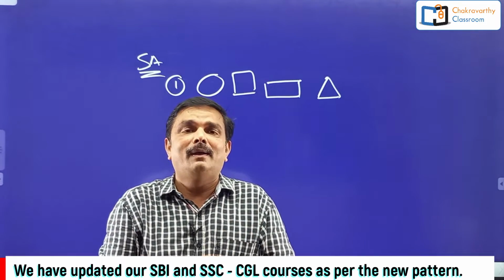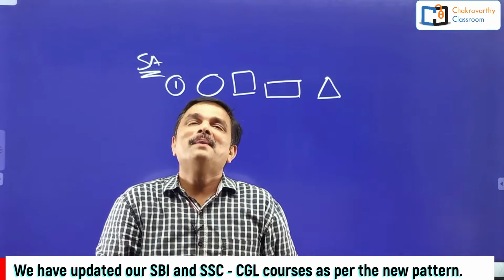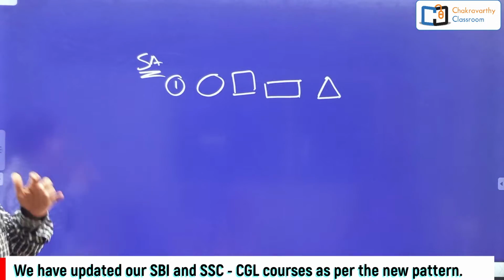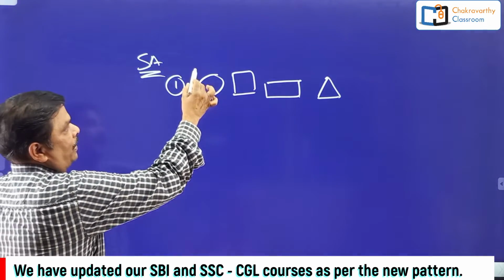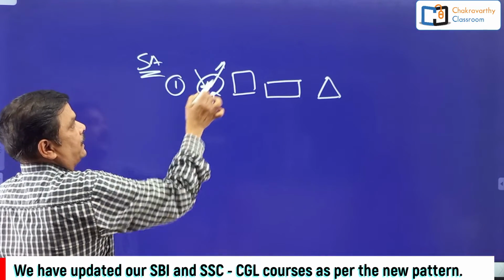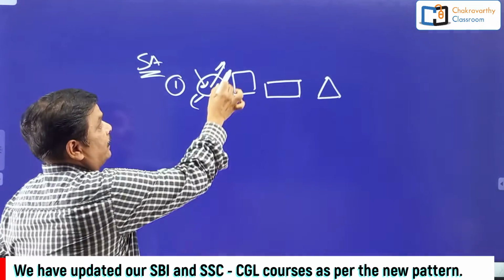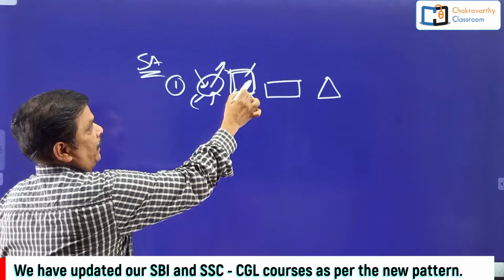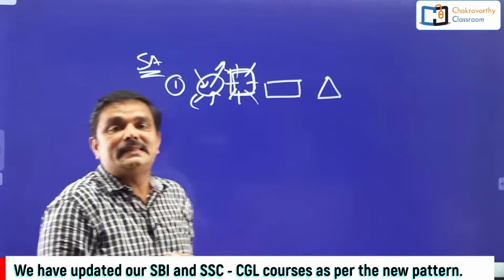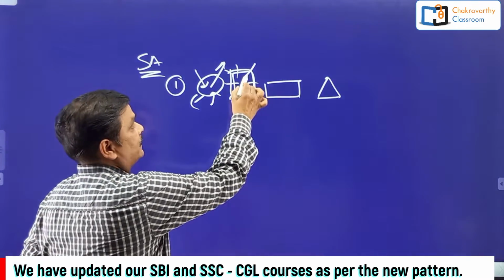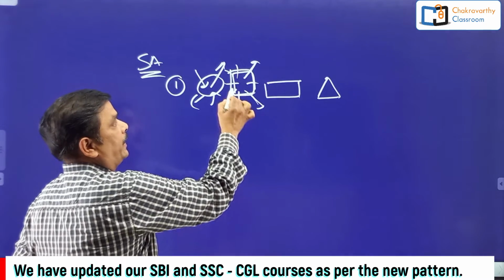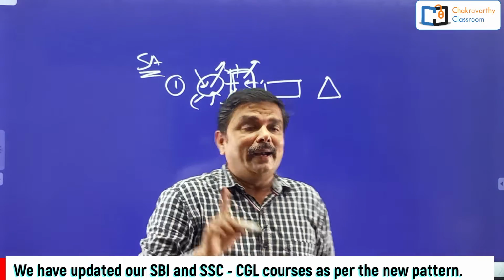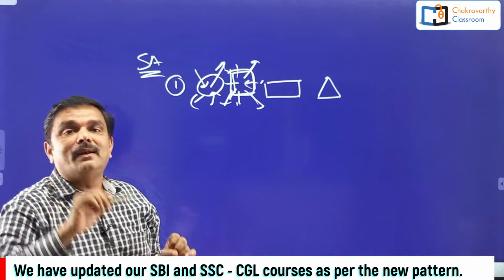Where do they look at? All will be looking at the center only, but for logic purpose, for a twist, for complicating the questions, they give some facing inside and some facing outside. And if they give a square, 4 are seated on the 4 corners and the remaining 4 are on the middle of the sides. The persons sitting at the corners are facing outside and the middle persons are facing inside, and so on. And they may couple this one with a puzzle also.